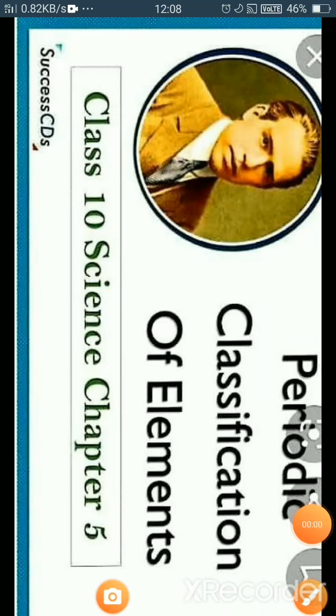Good morning, dear students. As we were doing chapter number 12, Sources of Energy, but now this chapter is removed from the CBSE board. So we will start a new chapter, that is Periodic Classification of Elements.